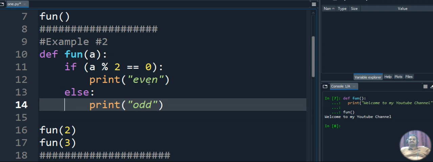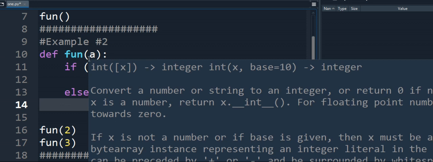At that time it will print even. If I am passing an odd number, the remainder will not be 0, so it will go to the else part and print odd. Okay. This is the functionality I wrote inside the function. So we have an if and else part inside the function and we are passing a parameter.